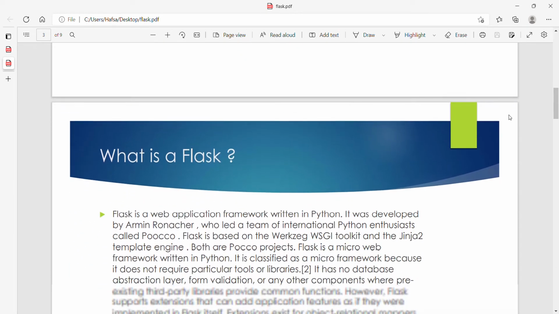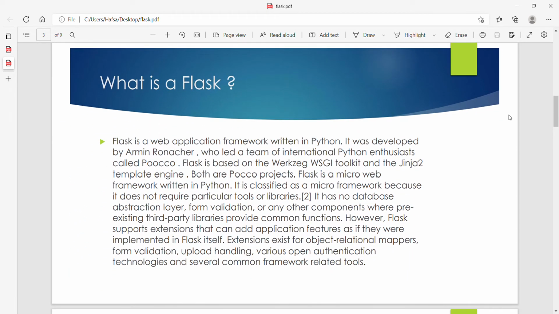And what is Flask? Flask is a web application framework written in Python. It was developed by Armin Ronacher, who led a team of international Python enthusiasts called Pocoo. Flask is based on the Werkzeug WSGI toolkit and the Jinja2 template engine. Both are Pocoo projects. Flask is a micro framework written in Python. It is classified as a micro framework because it does not require particular tools or libraries.